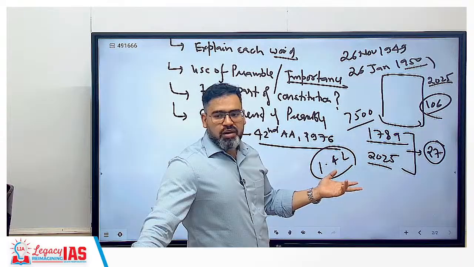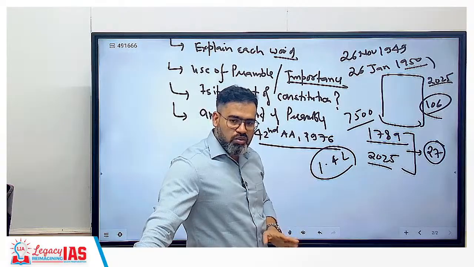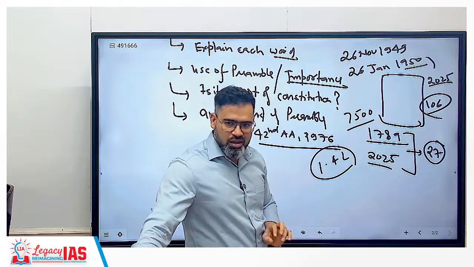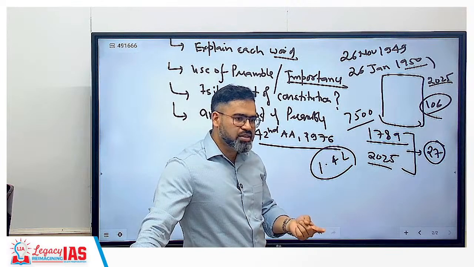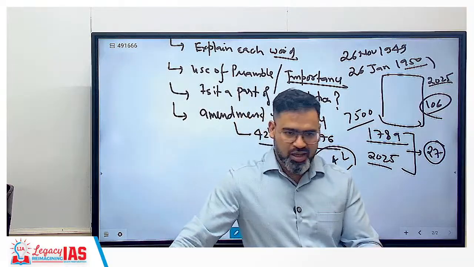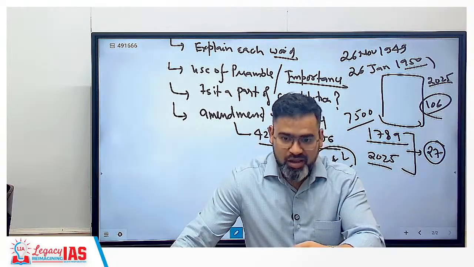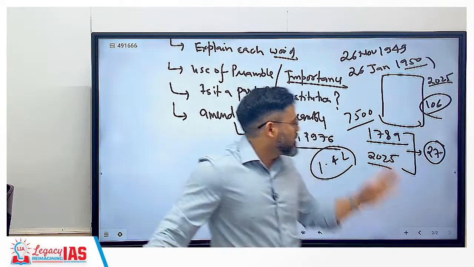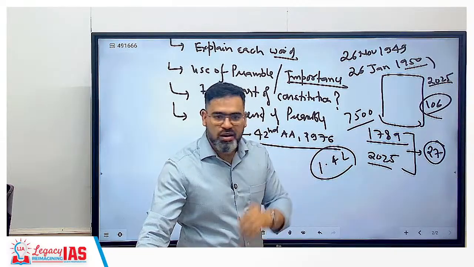Now how much is 7,500 words? For example, when you write a mains exam, in GS paper 1 you have to write around 3500 words. You will write that much, won't you? Second, GS paper 2 on another day, again you have to write 3500, equal to the US Constitution within one day. GS paper 3, GS paper 4, essay, language paper, optional paper, we haven't even touched those. In that much, you are going to write the US Constitution 3-4 times, but you can't touch these 1.4 lakh words.